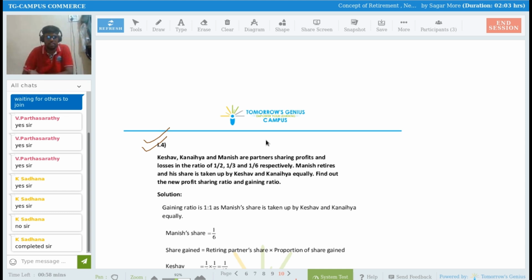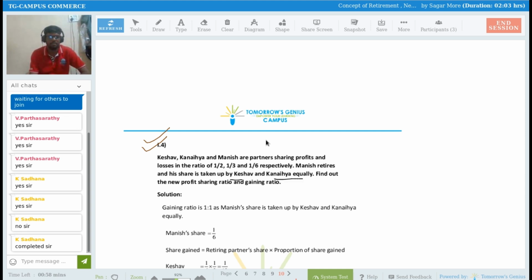Keshav, Kanaya, and Manish are partners sharing the profits and losses in the ratio of 1 by 2, 1 by 3, and 1 by 6 respectively. Manish retired and his share is taken up by Keshav and Kanaya equally.